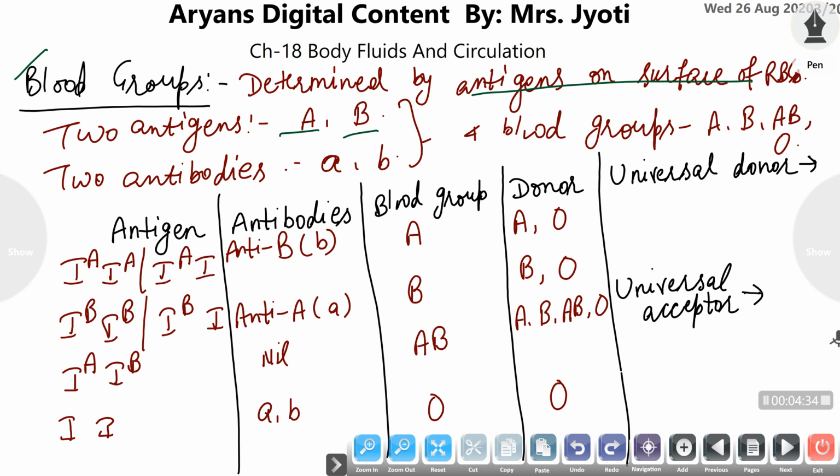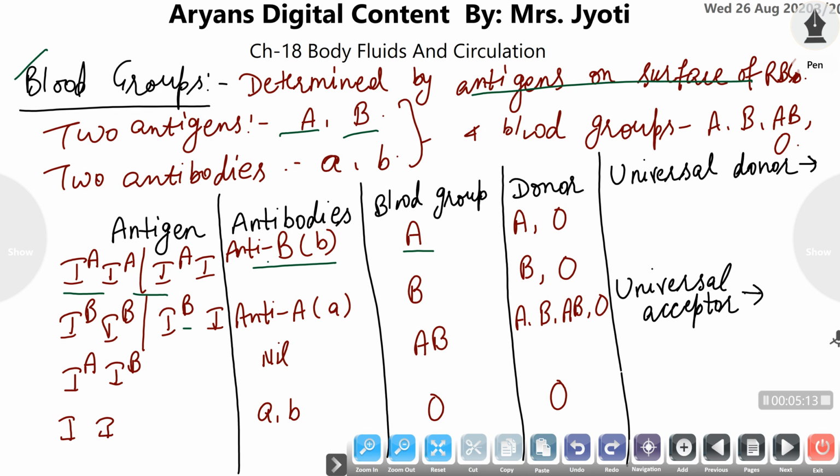So the blood group is controlled by a gene, the I gene, and if the I gene has A antigen, then the blood group will be A, but it will contain anti-B or the B antibody. Means if blood with blood group B, or the B antigen, is transported to a person having blood group A, then its blood or its RBCs would be immediately destroyed due to this antigen antibody interaction, and the person will die. So that's why it is very important to match the blood groups before any blood transfusion.